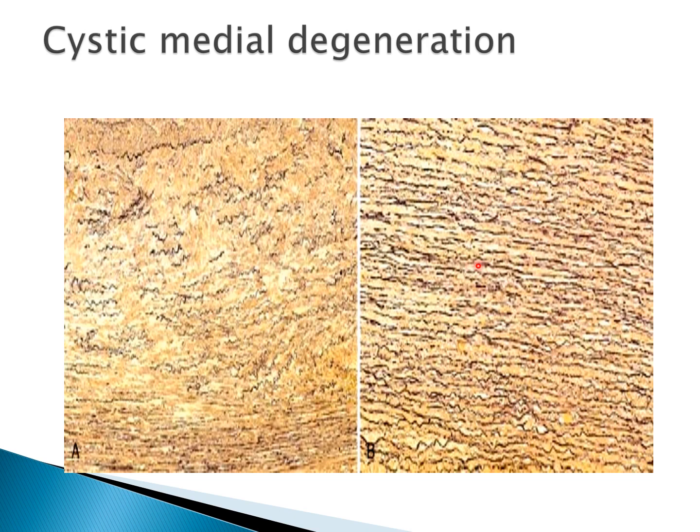So this is what I said, a special stain of elastic tissue. This diagram is showing normal media. This is a figure from the textbook of Robbins. This is normal media which is showing a regular layered pattern of elastic tissue. Whereas this is a section from a vessel of Marfan syndrome, which shows elastic fragmentation. You can see fragmented elastic tissue over here.